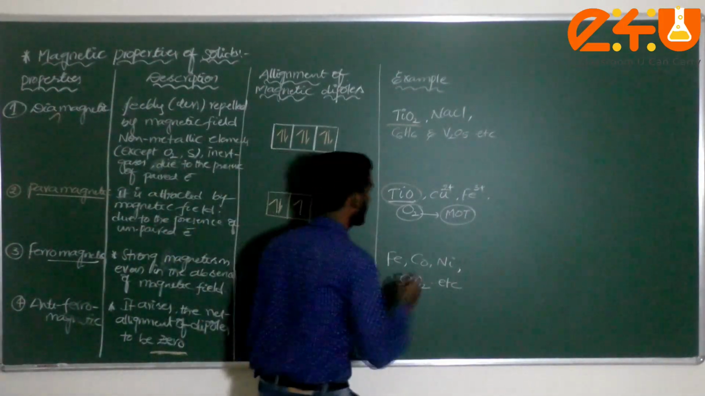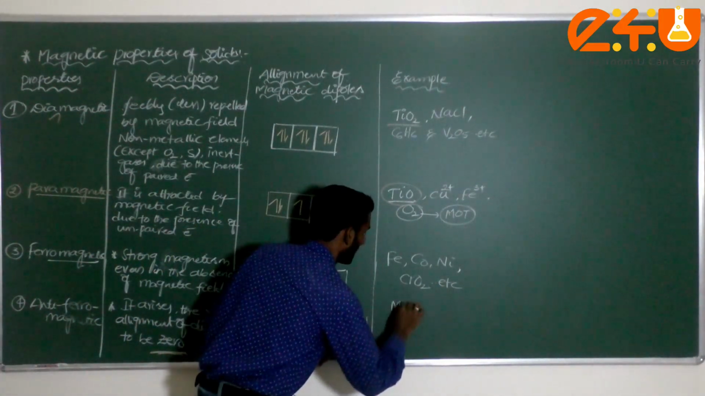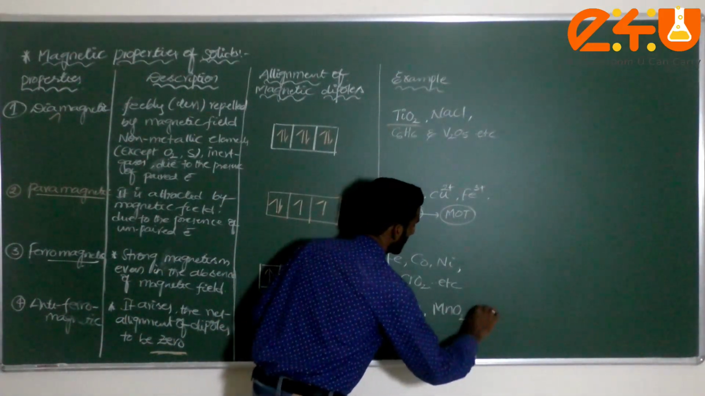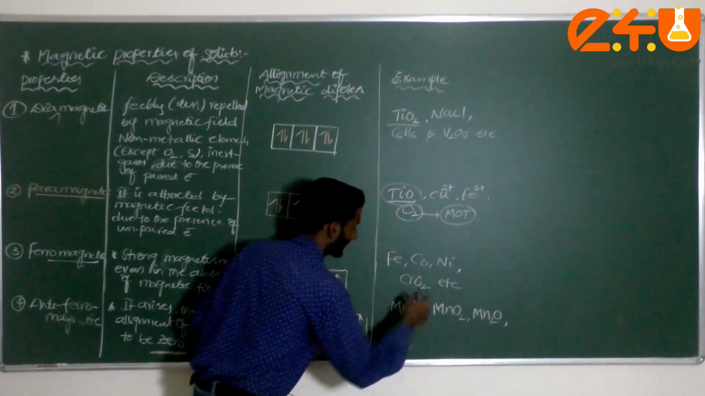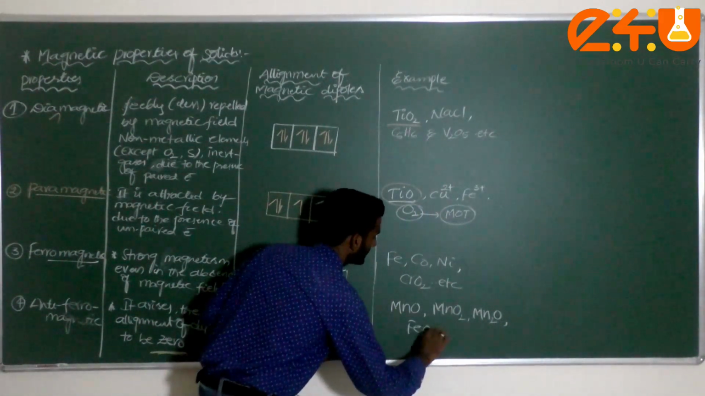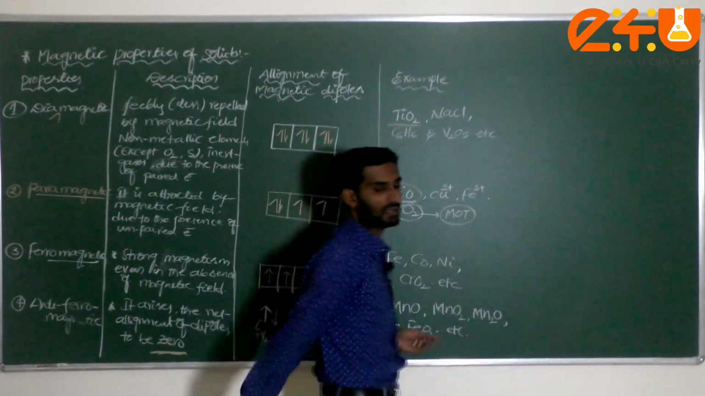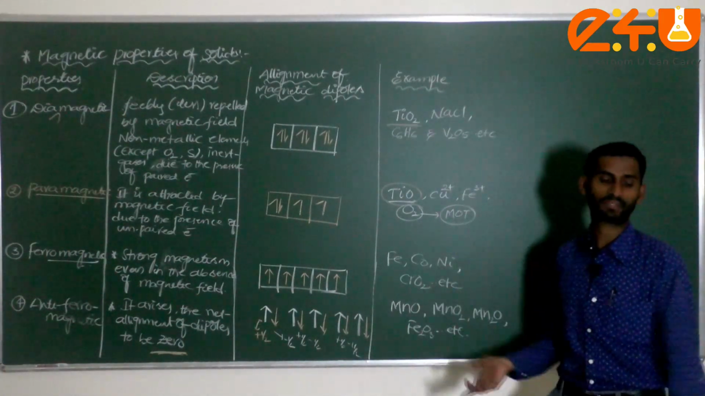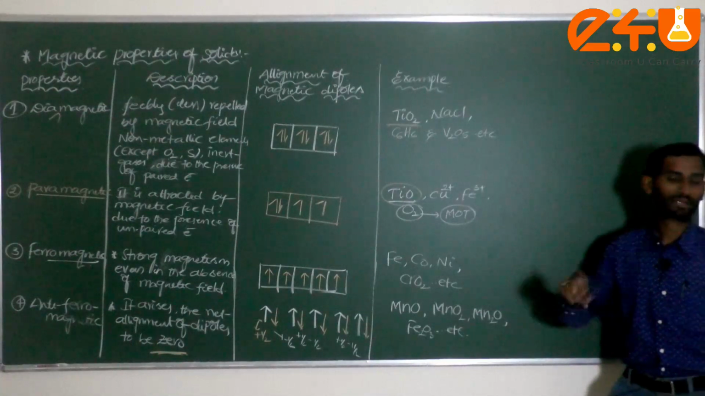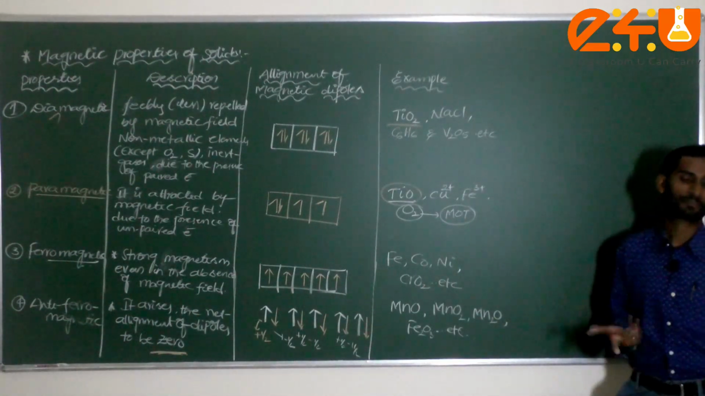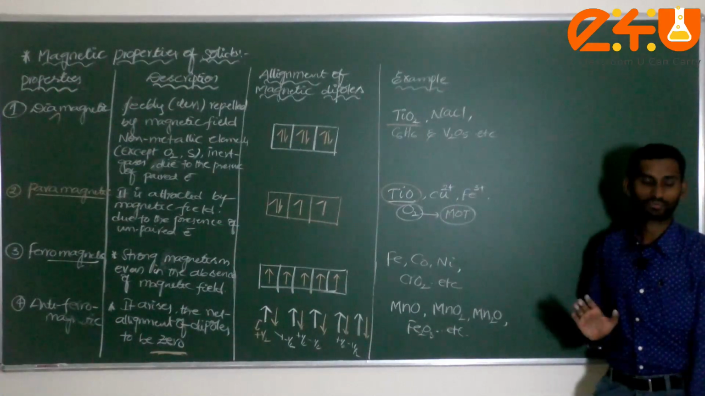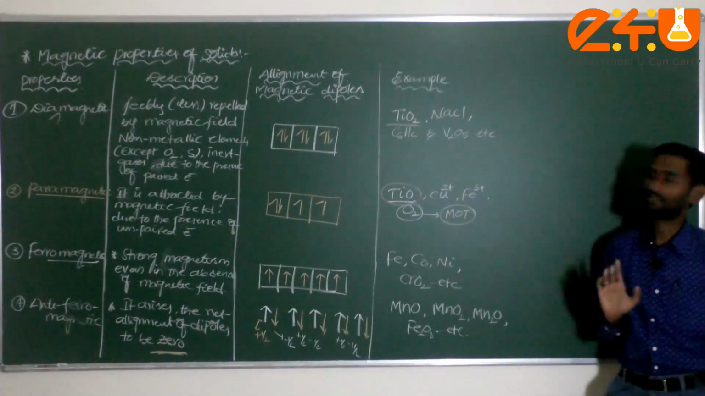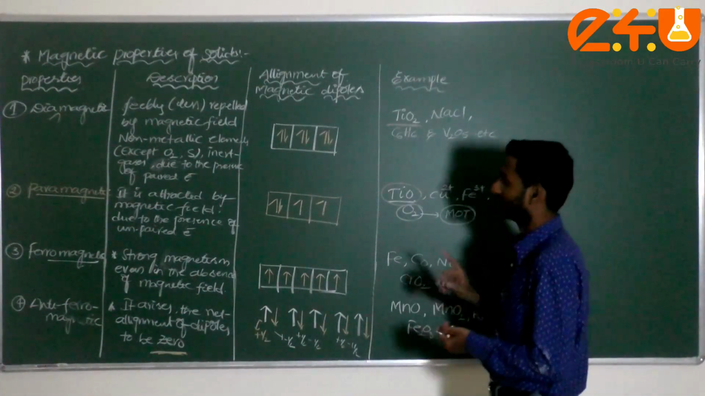Antiferromagnetic substances. You can consider here manganese oxide, manganese dioxide, Mn2O, and finally Fe2O3, and so on. These are examples you must remember, dear students, because sometimes they will give one particular solid and ask which type of magnetic property of solids it belongs to. If they ask, then you will lose the mark if you don't remember. You have to remember all the different examples which come under the different magnetic properties of solids.